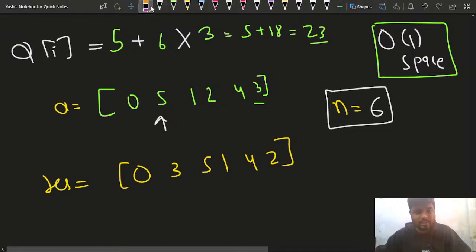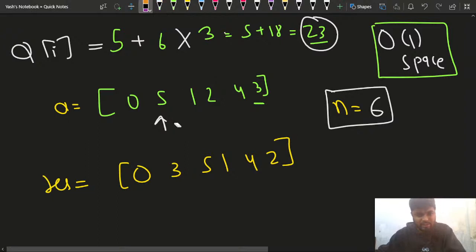Now I have this 23. That's perfectly fine. What can I do with this 23? How can I get a 5 from this 23? Can anyone let me know in the chat how I can get 5, or how I can get the new number? If I have the current element as 23, how can I get the new numbers?